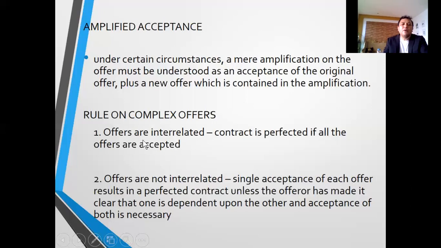So for this kind of offer, house and lot, you should buy both. And there is a rule also if offers are not interrelated: acceptance of one results in the perfection of the contract, unless the offeror has made it clear that one is dependent upon the other, and the acceptance of both is necessary.